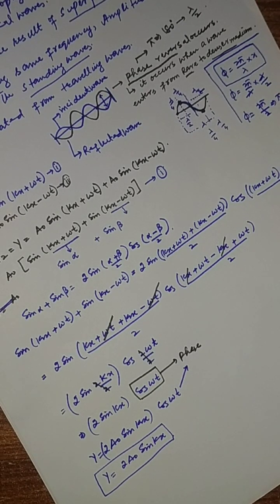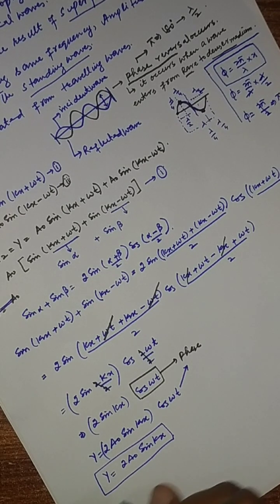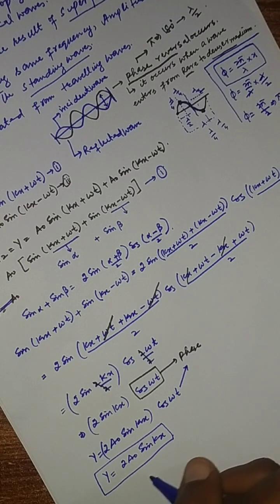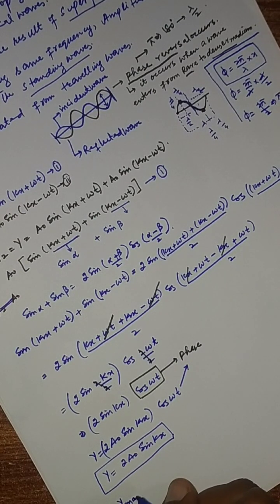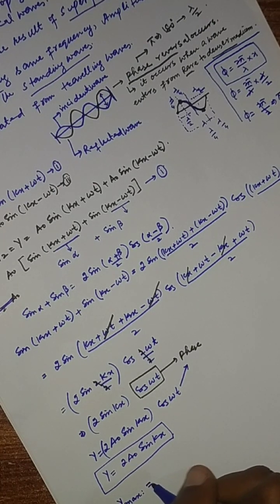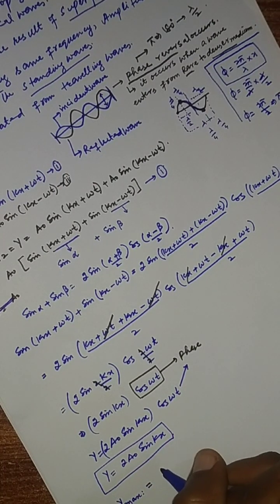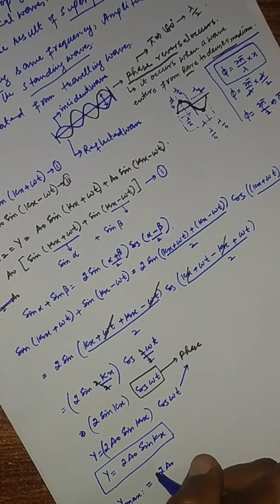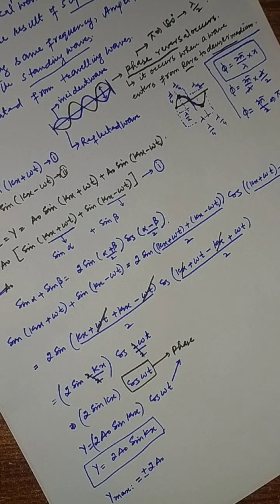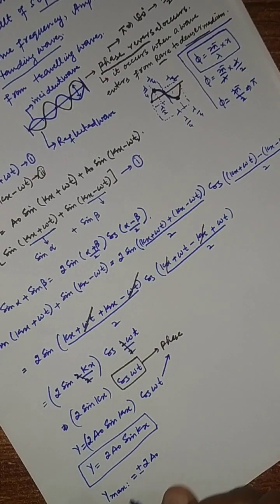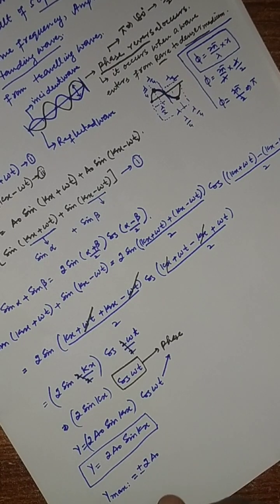According to this equation, the resultant amplitude of the standing wave can be maximum. The maximum amplitude will be, let's say, V maximum equals 2a naught, but it can be plus or minus. The amplitude is plus or minus 2a naught depending upon sin kx.